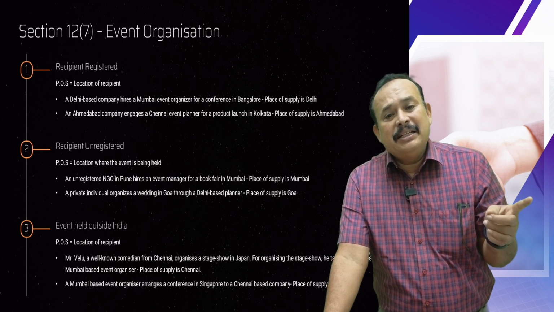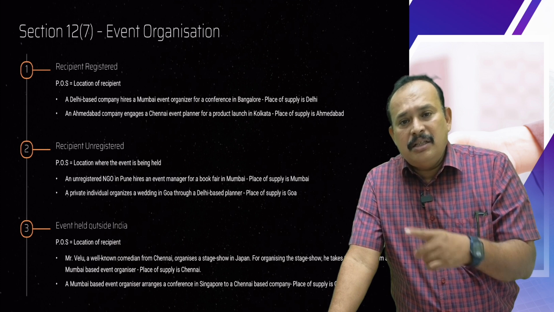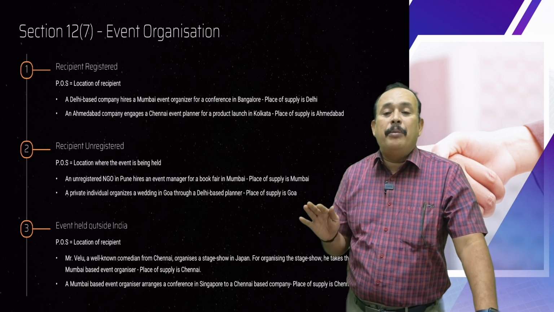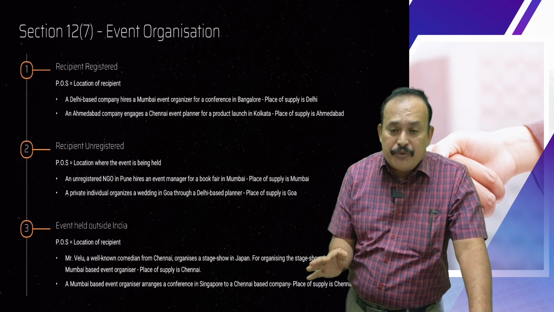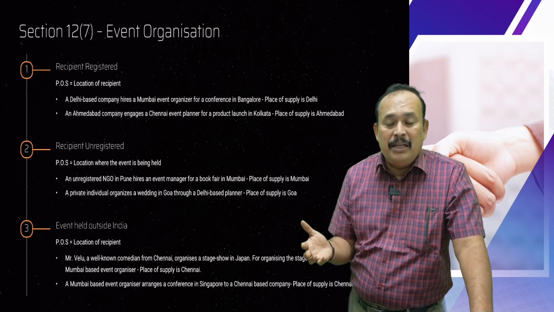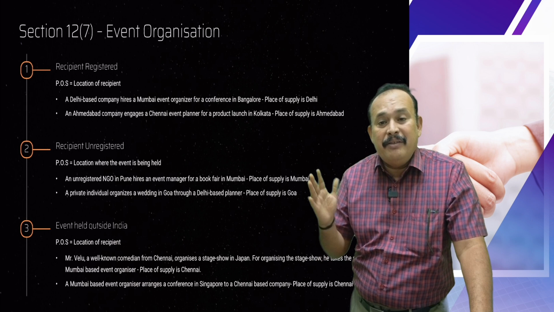But the event took place as a product launch in Kolkata. So place of supply goes to Ahmedabad. Reason? The recipient is a registered person. So for an event organizer, the place of supply is the location of the recipient, even though the event may be held wherever it may be.